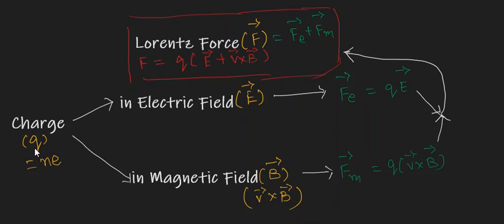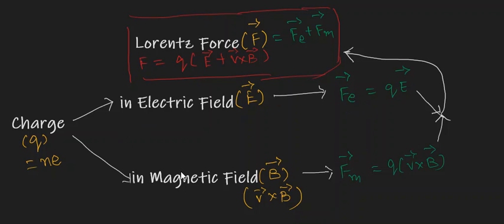So when these charged particles, it may contain n number of electrons. Let me consider charged particles. So when these charged particles are moving under the influence of electric field, that is represented by E, here the force experienced is Fe, which is equal to Q into E.